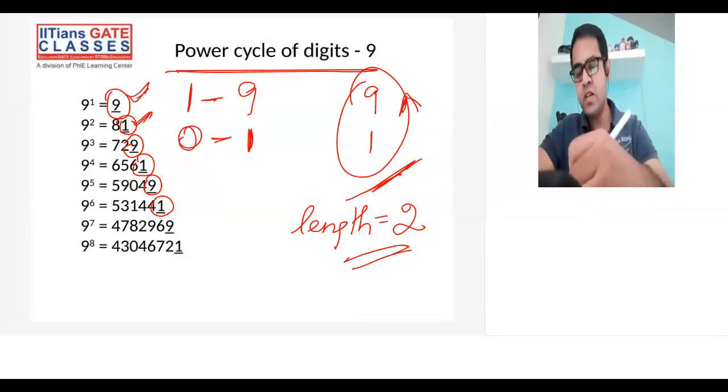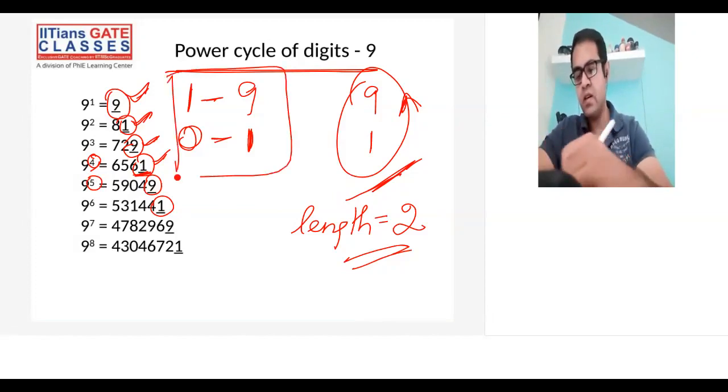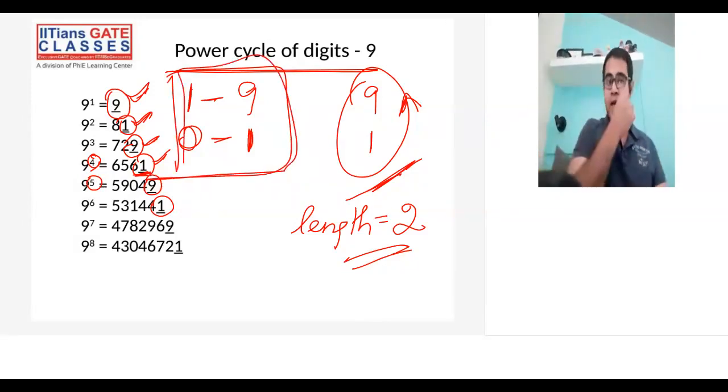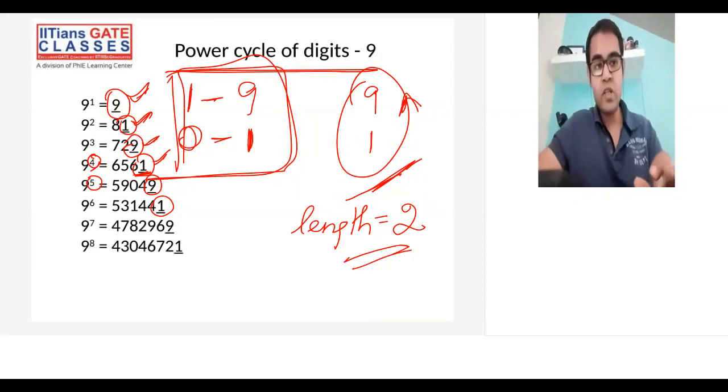It is not that difficult. You can see from here. Power 4 divided by 2, remainder is 0, so unit digit is 1. 5 divided by 2, remainder is 1, so unit digit is 9. All right, so this is what we have for the power cycle of 9. I hope this point is clear to everyone.